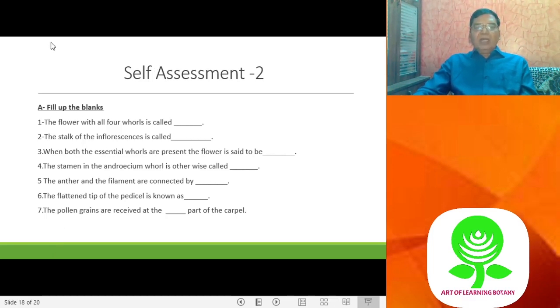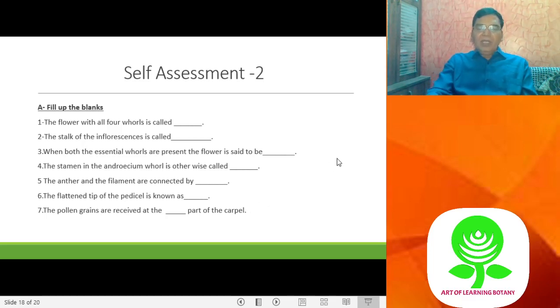Now, this is a fill in the blanks. The flower with all four whorls is called a complete flower. The stalk of the inflorescence is called peduncle, while the stalk of the flower is called pedicel. When both the essential whorls are present in the flower, it is said to be bisexual or hermaphrodite. The stamens in the androecium whorl are otherwise called microsporophyll. The anthers and the filament are connected by a connective. The flattened tip of the pedicel is known as thalamus, or you can write receptacle. The pollen grains are received at the stigma part of the carpel.